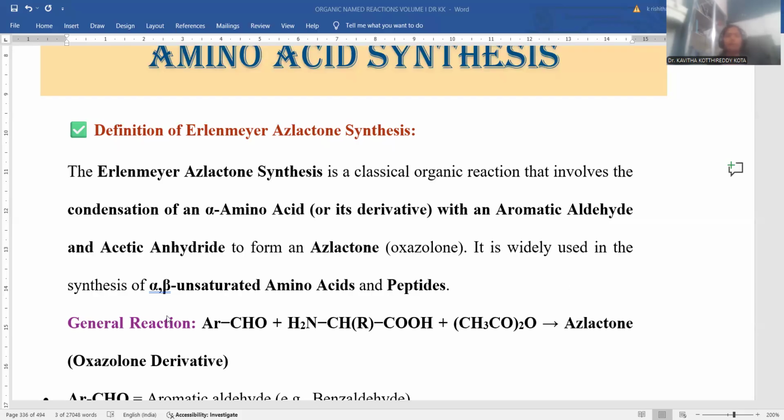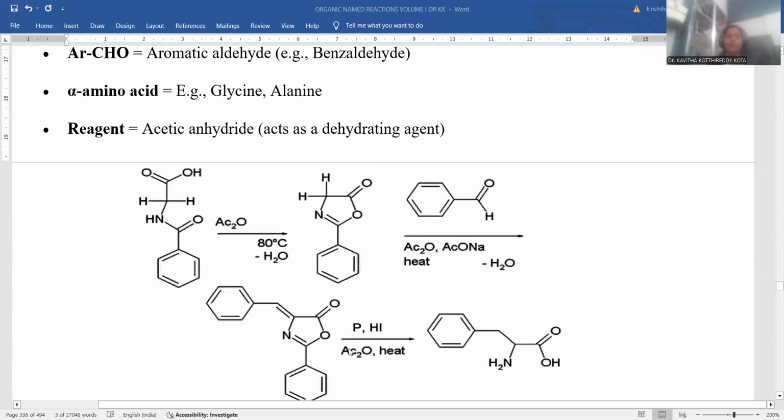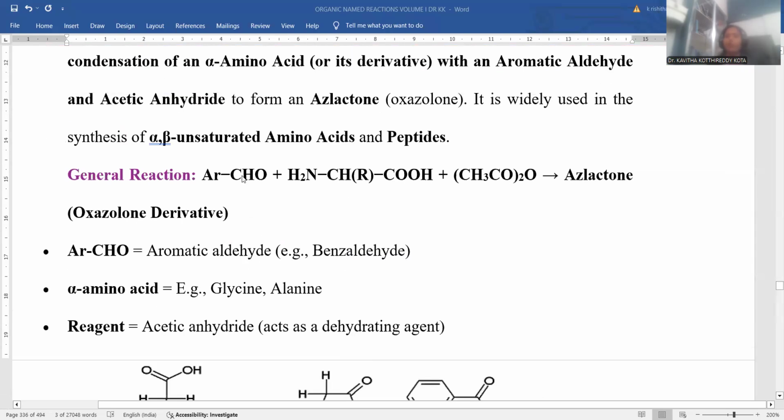It is widely used in the synthesis of alpha beta unsaturated amino acids, and even peptide manufacturing is possible. To understand this reaction, one component could be an aldehyde, another an alpha amino acid, and acetic anhydride, so it is a 3-component reaction. It is a multi-component reaction. You can designate it under green chemistry protocols. Ultimately, azlactone is the final product by the condensation process.